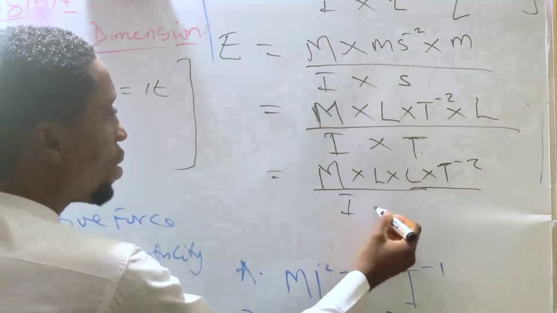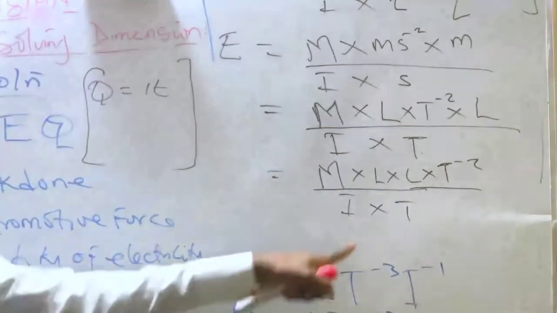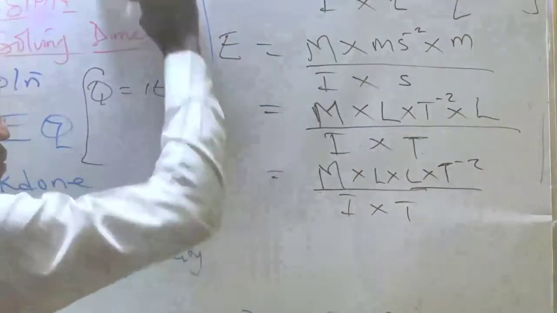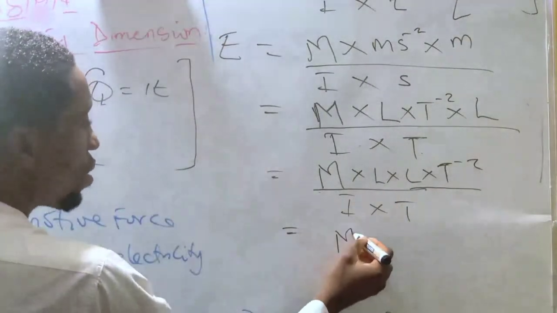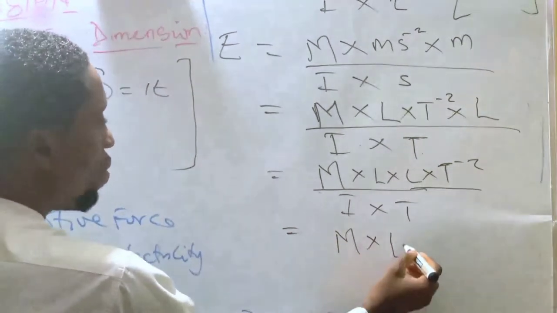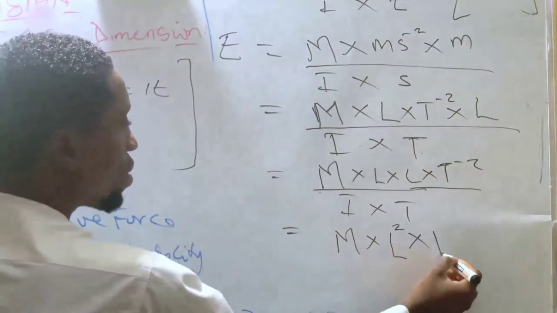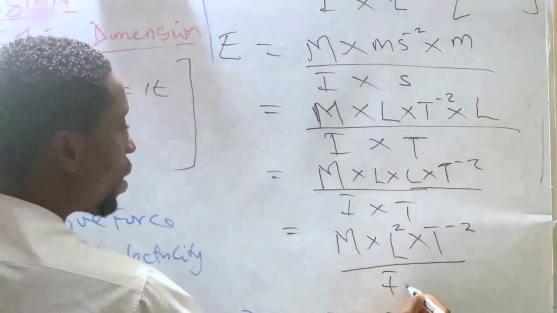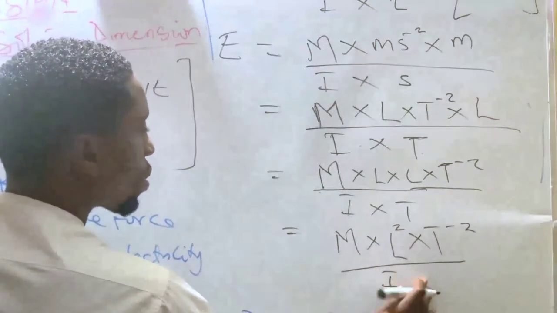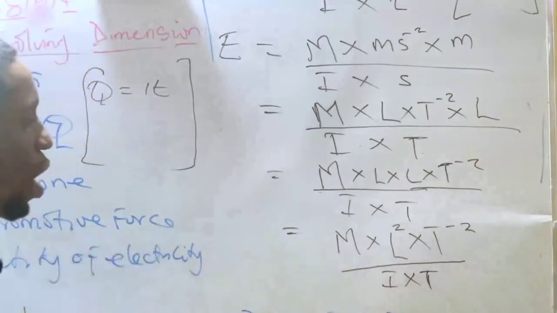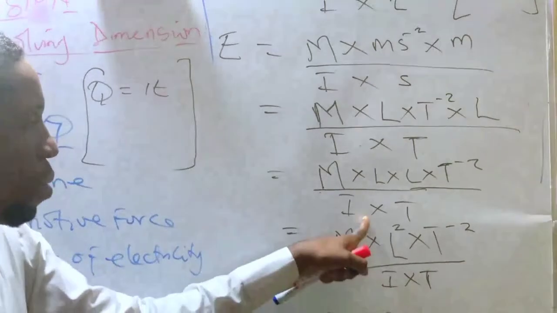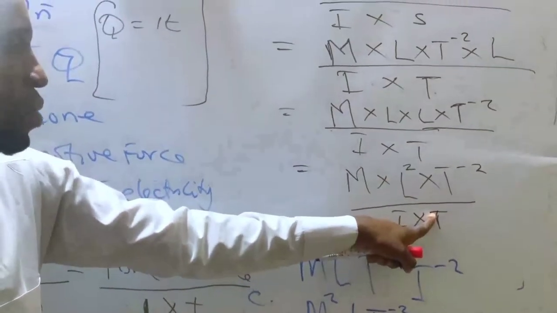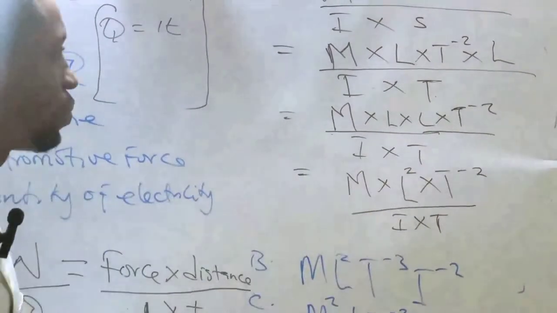Then divided by I times T. So L times L is L raised to power 2 times T minus 2 divided by I times T. You have to bring these two up. Bring I up, it becomes I raised to power minus 1. You bring this T up, it becomes T raised to power minus 1.